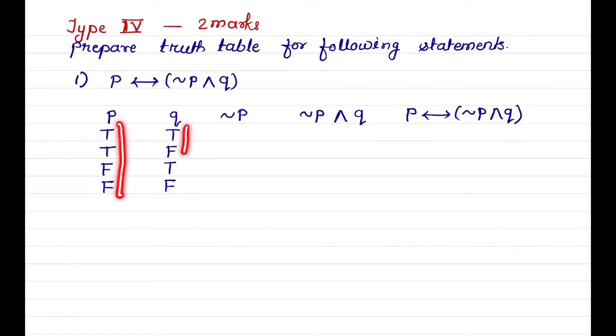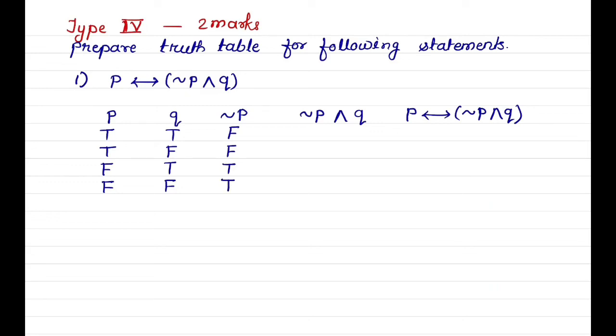Vertical arrangement is known as column and horizontal arrangement of truth values is known as rows. There are 4 rows and 5 columns. When a statement is true, its negation is false, and when a statement is false, its negation is true. So this third column will be first 2 values false and last 2 values true.